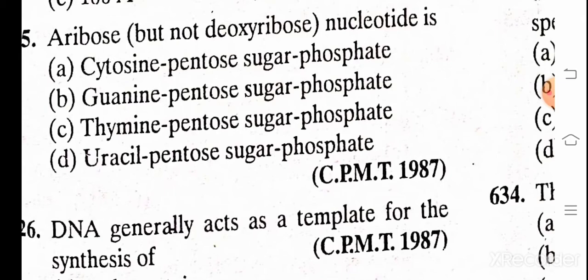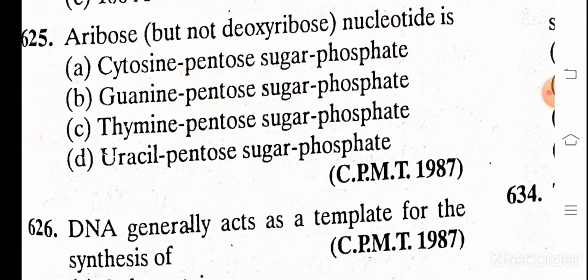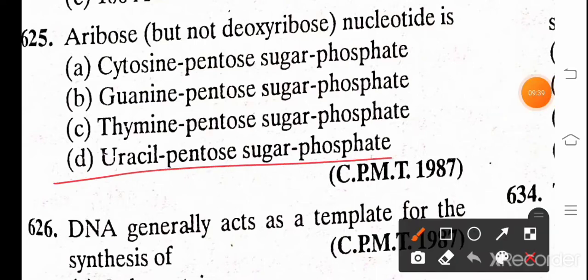Which is a ribose but not deoxyribose nucleotide? A. Cytosine pentose sugar phosphate, B. Guanine pentose sugar phosphate, C. Thymine pentose sugar phosphate, D. Uracil pentose sugar phosphate. And the correct answer is D, uracil pentose sugar phosphate.